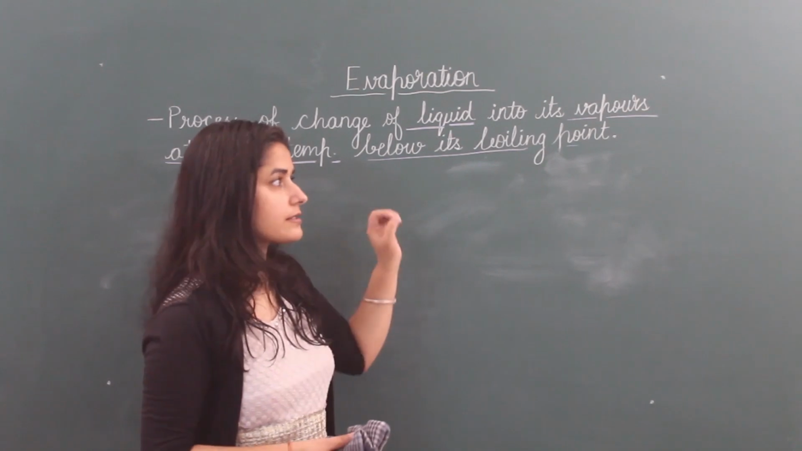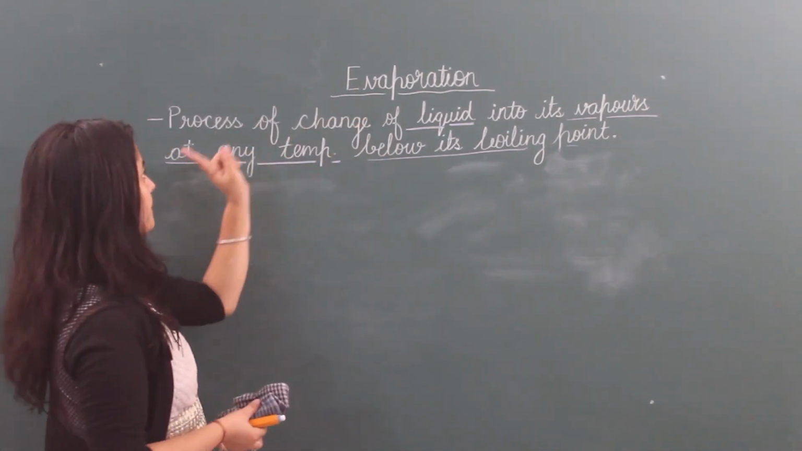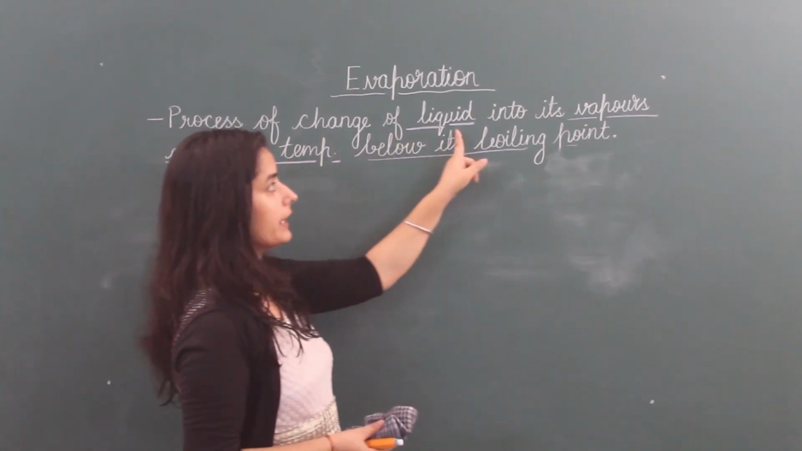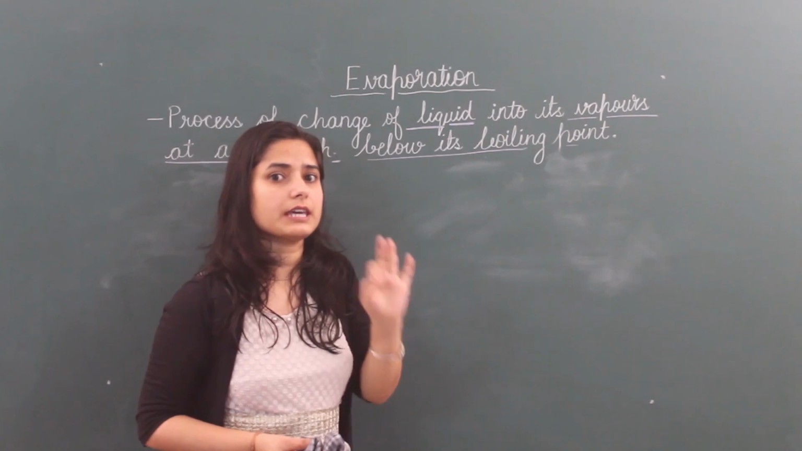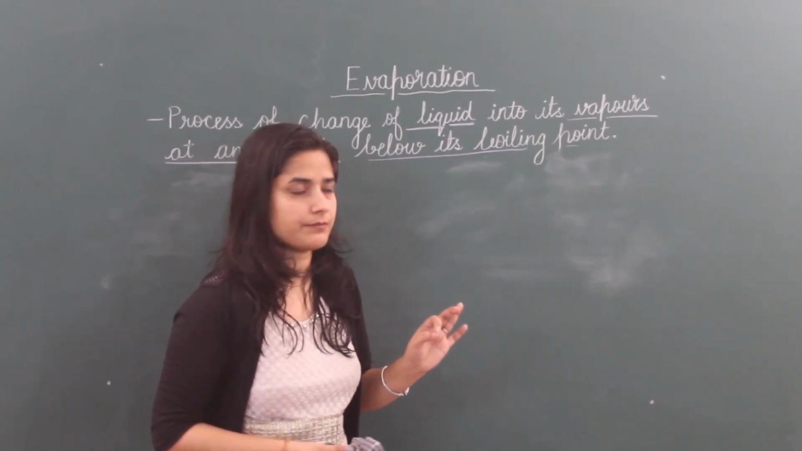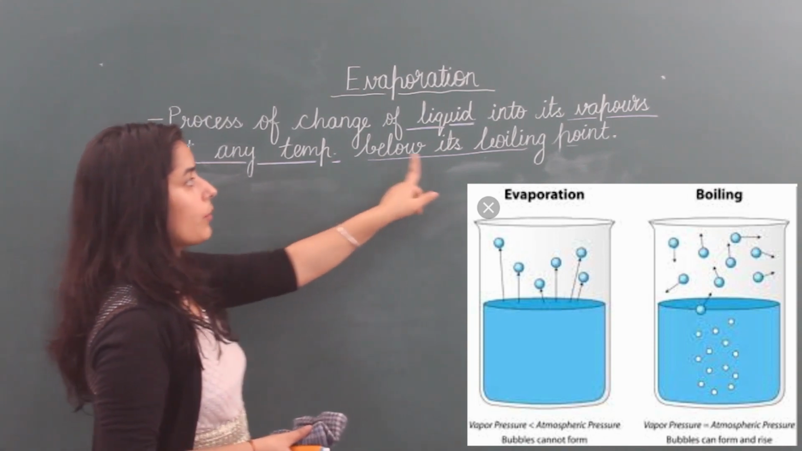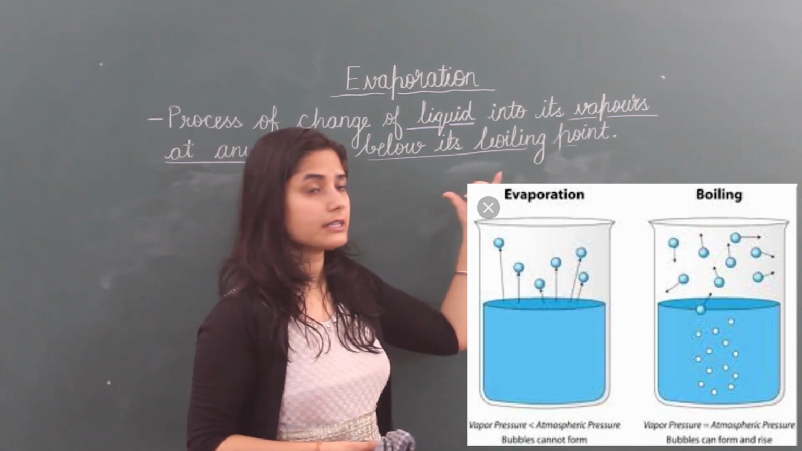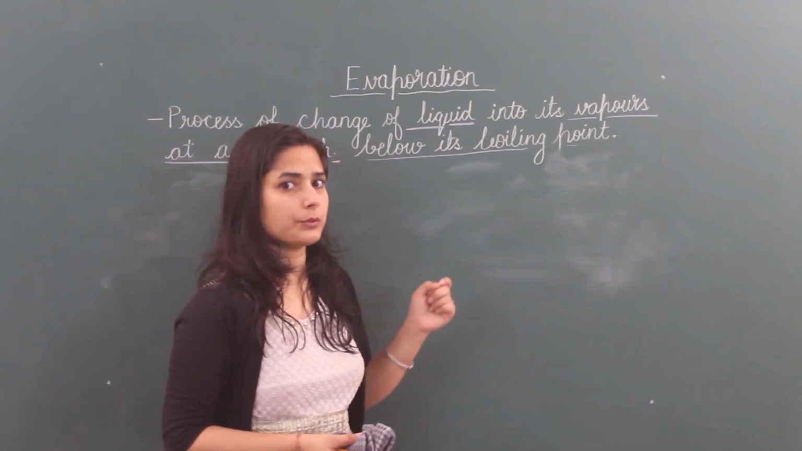So, today this is our topic, evaporation. What is evaporation? The process of change of liquid into its vapors. Up to here it is the same as the boiling process, but evaporation happens at any temperature below its boiling point. This is the main difference between the boiling process and evaporation.